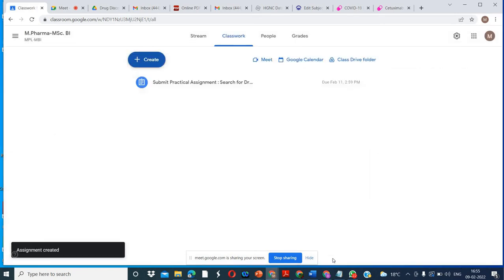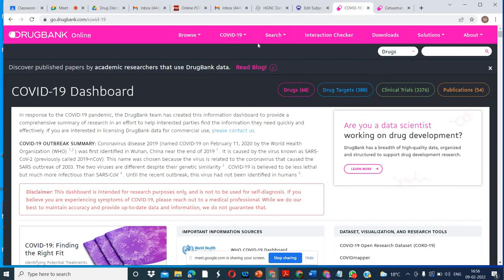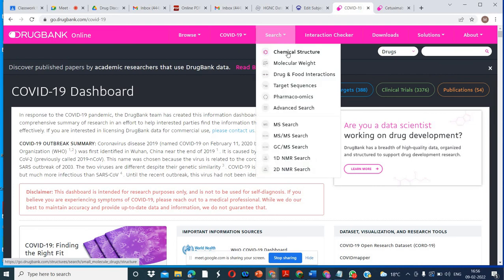Now this practical is over. If you have any question, you can ask. There are a lot of searches you can do here: chemical structure, drug and food interaction. Because we have to work on the drug, we can start with drug and target. Drug and target is important. And these are the names of techniques: NMR search, MS/MS search, mass spectrometric search.